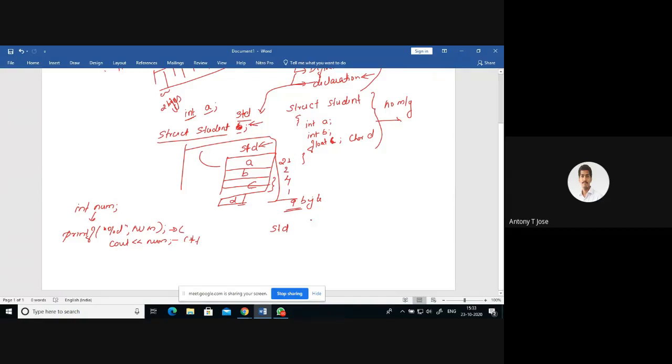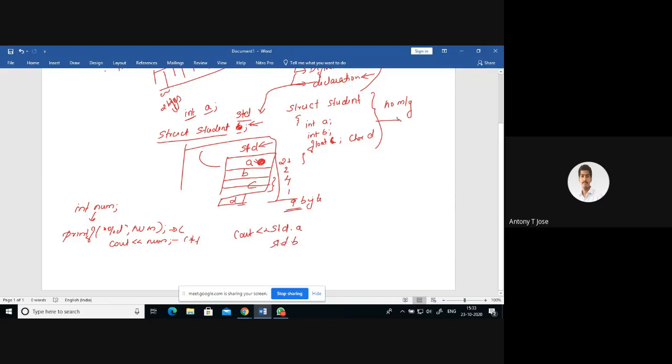So if I need to display the value of a, which resides in student, I will be writing std dot a. If I write cout std dot a, we will get the value which is stored there. So the value which is stored in a, inside std, you will get by using the dot operator, std dot a. If I need to get the value of b, I will be writing std dot b.